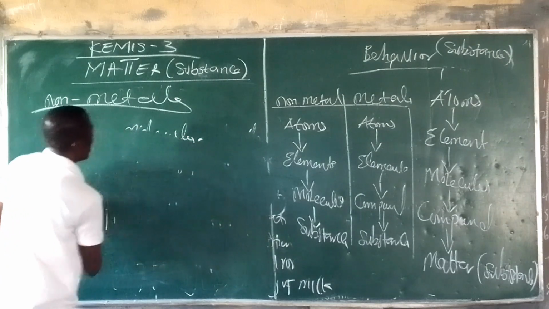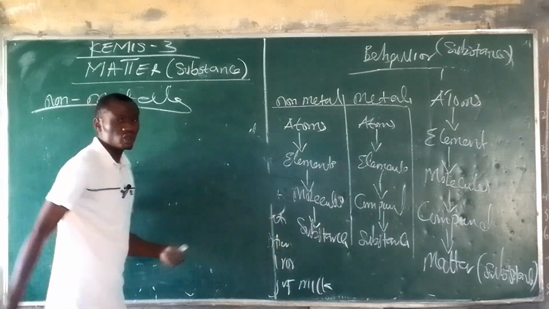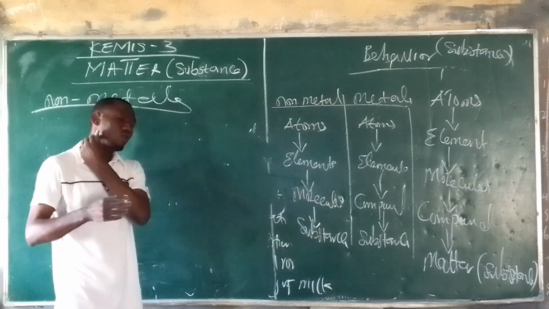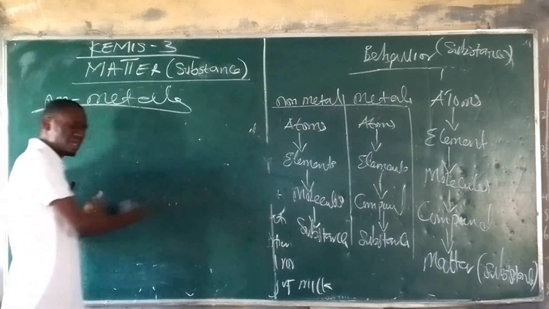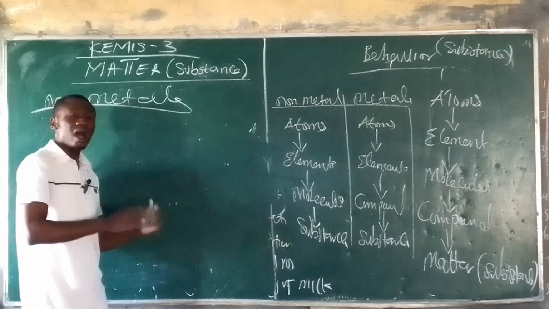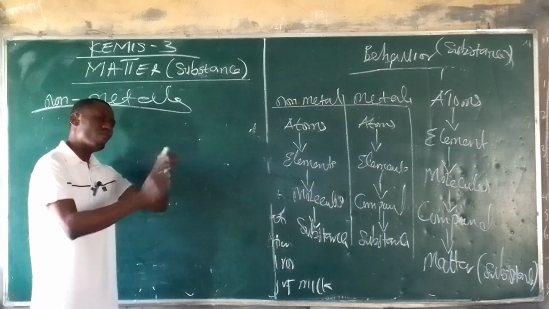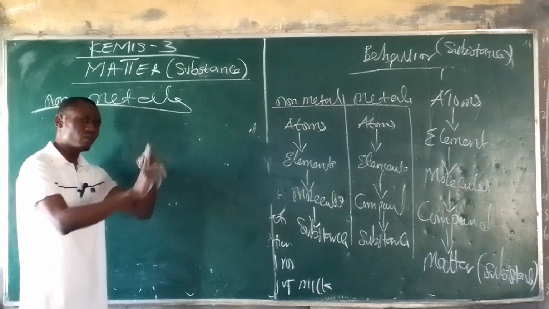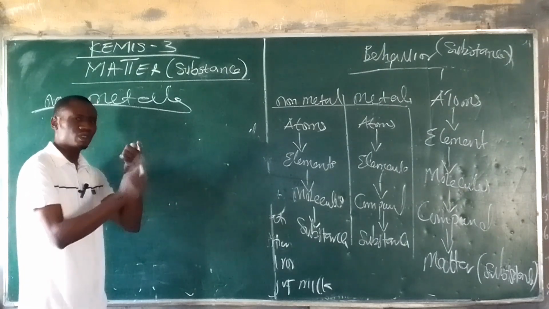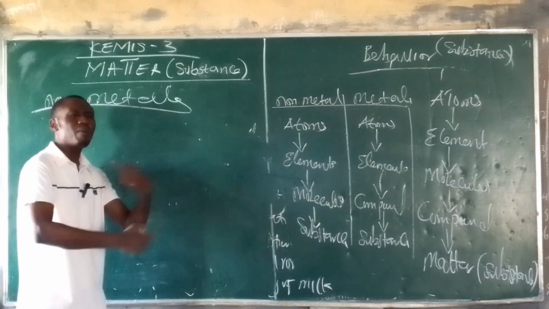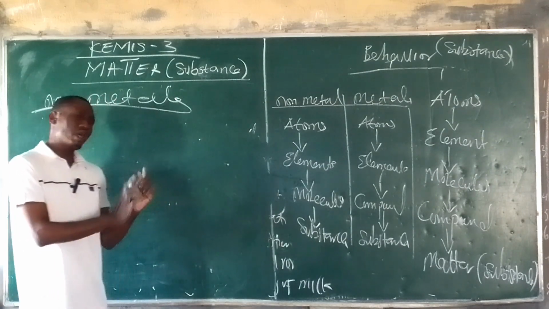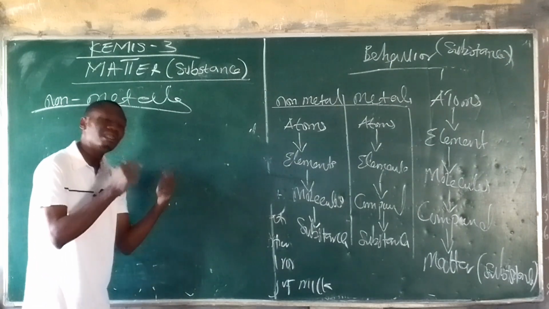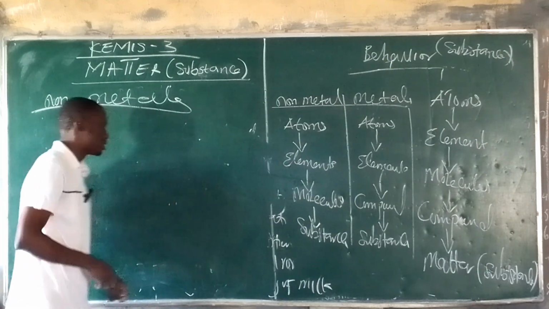Alright. Also in that video, we'll talk about homonuclear molecules and heteronuclear molecules. When we talk about homonuclear molecules, the things I just wrote are homonuclear because they have atoms of the same kind: hydrogen, hydrogen, 2 hydrogen; nitrogen, nitrogen, 2 nitrogen; chlorine, chlorine, 2. But when we talk about heteronuclear molecules, we are talking about atoms of different elements coming together. But notice they must be non-metals. Alright.